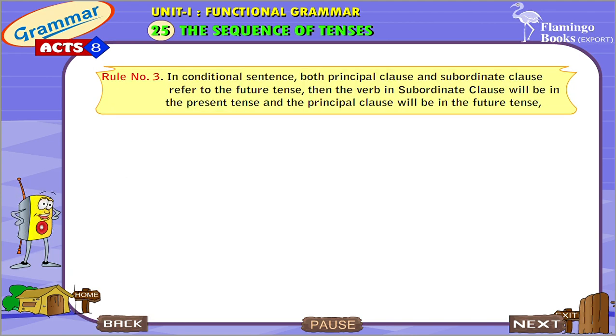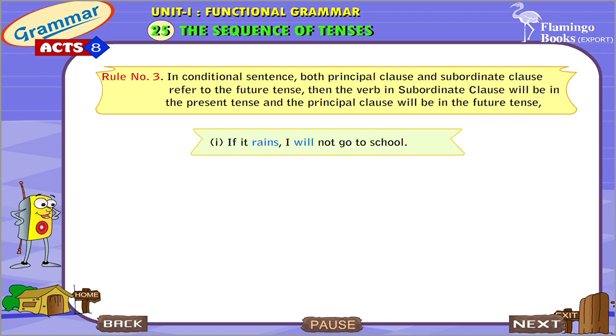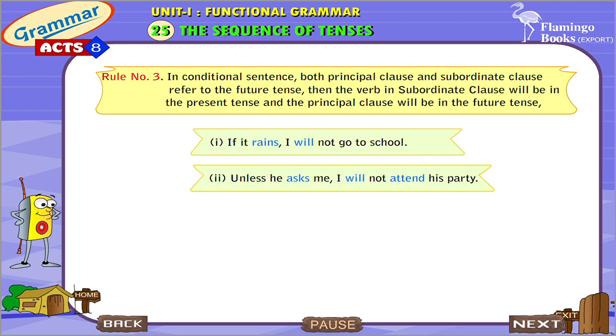Rule number 3. In conditional sentences, both principal clause and subordinate clause refer to the future time. Then the verb in the subordinate clause will be in the present tense and the principal clause will be in the future tense. Example: If it rains, I will not go to school. Unless he asks me, I will not attend his party.